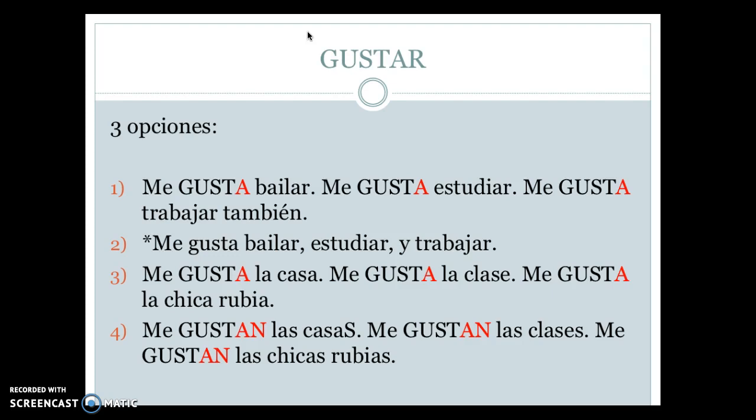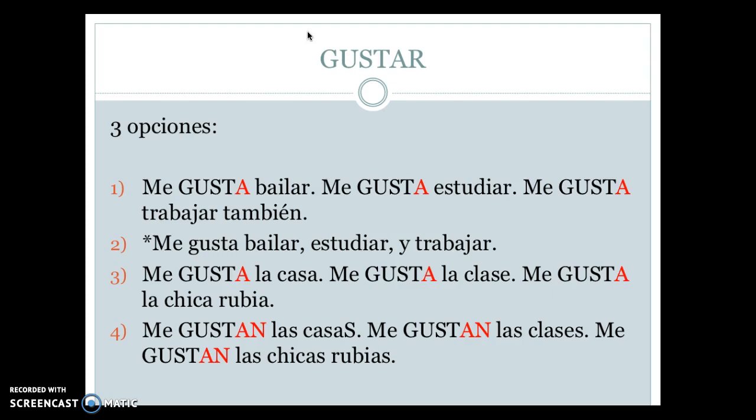So let's review each example here. In opción 1, me gusta bailar, me gusta estudiar, me gusta trabajar también. Notice what comes after gustar. Notice what the subject of the verb is. What is doing the pleasing? Well, bailar, estudiar, y trabajar, these are infinitive verbs. These are activities. So if you want to say that you like to dance, you like to study, again, literally in Spanish, what you're going to be saying is, dancing is pleasing to me. Studying is pleasing to me. And that's going to conjugate gustar in a singular form, or as gusta.